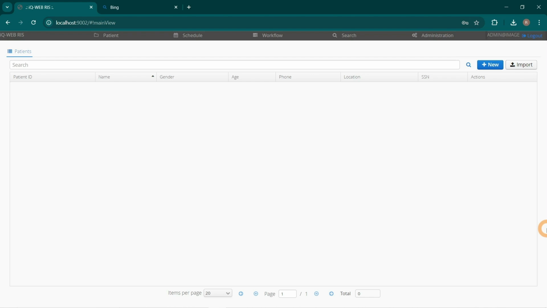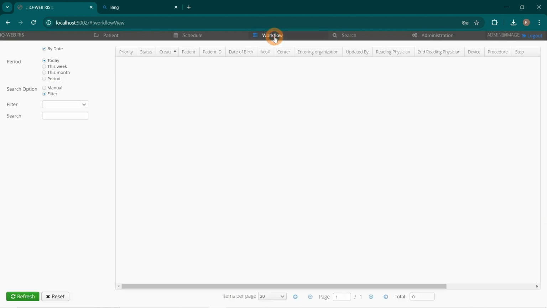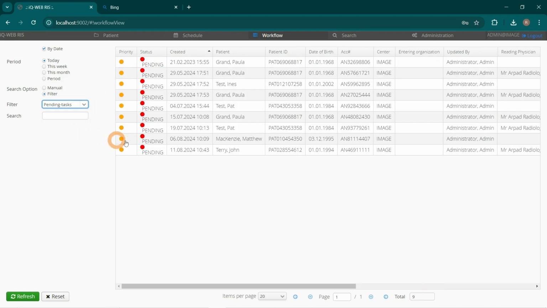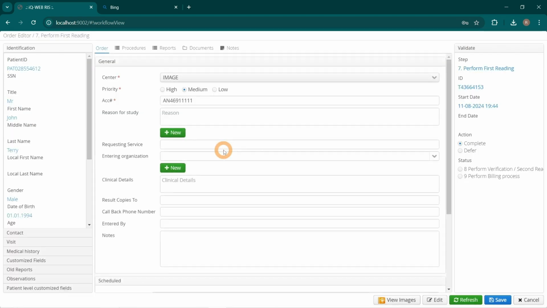For doing this task, I will go to the Workflow tab. Choose the filter Pending Tasks. Open a pending task from a patient by double-clicking.